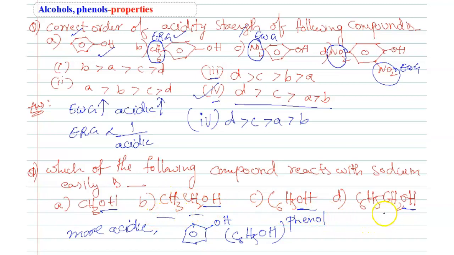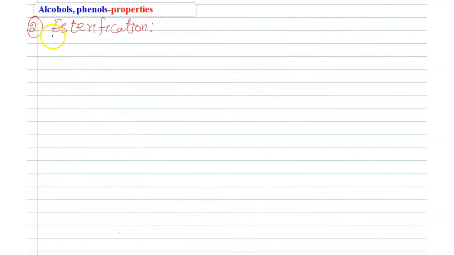The first and second options are alkyl groups, so compared to that, C is more acidic. In D also, the benzene ring along with NH2 has no resonance, so it is less acidic. So in the given options, C is more acidic and can react with sodium very easily. So option C is the correct answer.